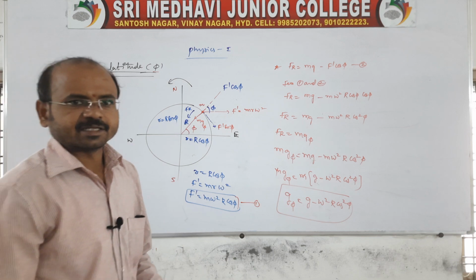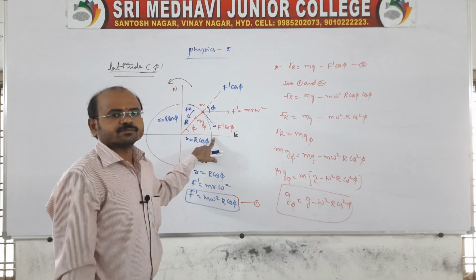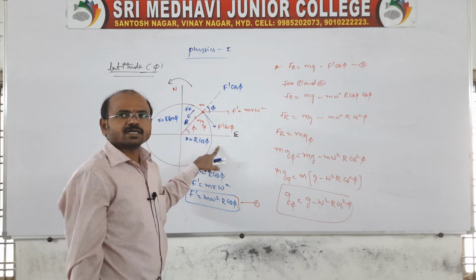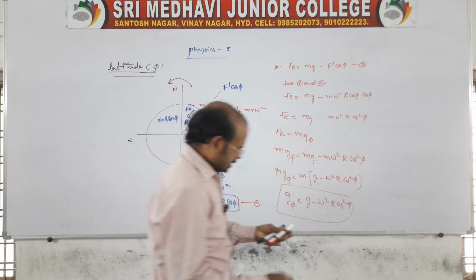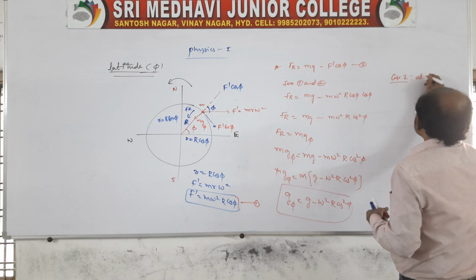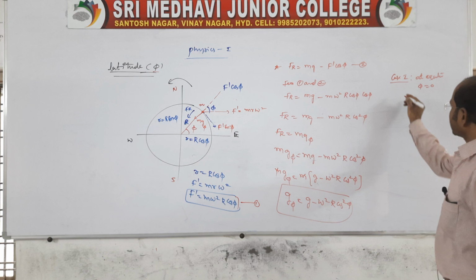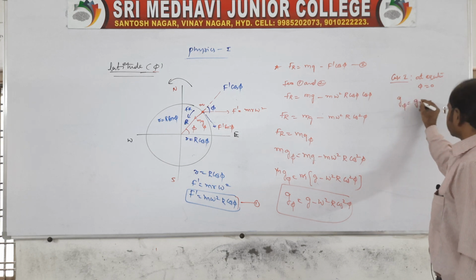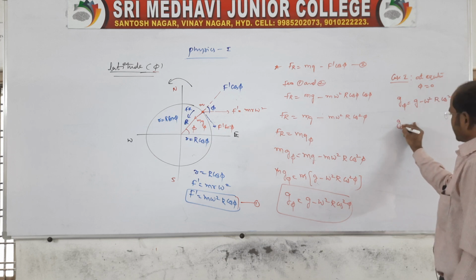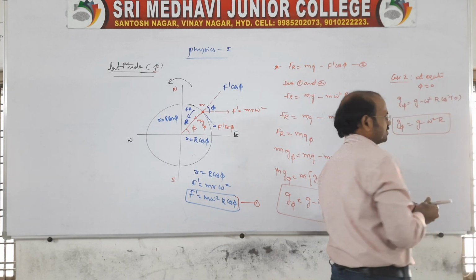Sir, in case of an equator, suppose the body is at an equator, what will happen to the g value? If the body is at an equator, then what will happen at an equator position? So there are cases. Case 1, you say equator, that will be phi is equal to 0. Then at an equator g phi is equal to g minus omega square R cos square phi. So g phi is equal to g minus omega square R. This is the value at an equator.